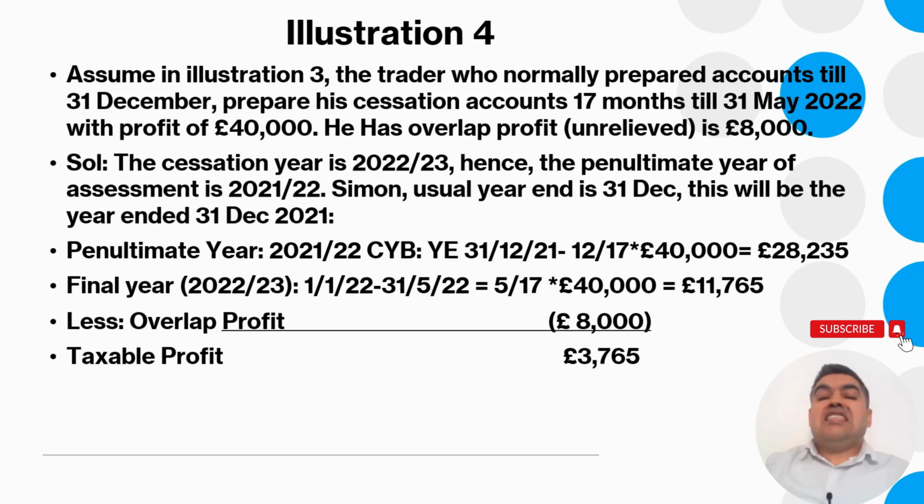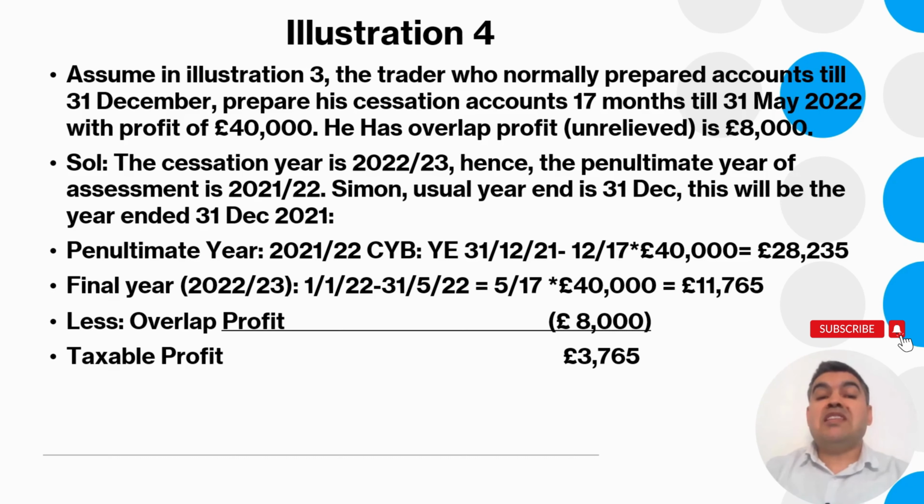Now, the cessation year again is 2022-23 because it ends on 31st May 2022, the same as the previous illustration. So the cessation date is in the 2022-23 tax year. Hence the penultimate year of assessment is 2021-22. Simon's usual year end is 31st December. So remember, as we saw in the previous illustration, his accounting period ends on 31st December 2021.